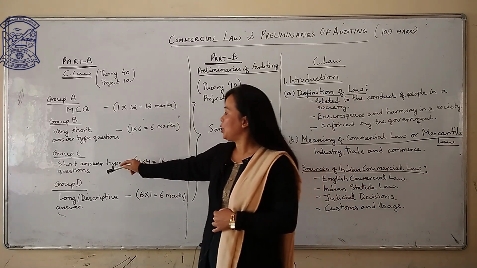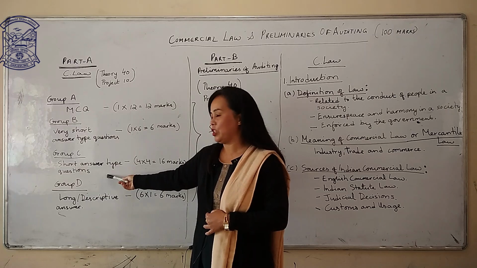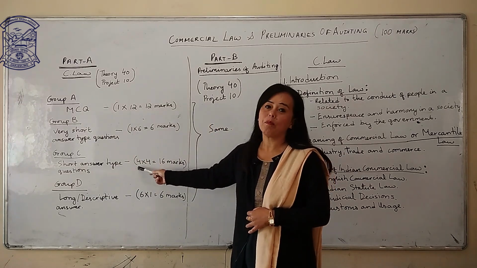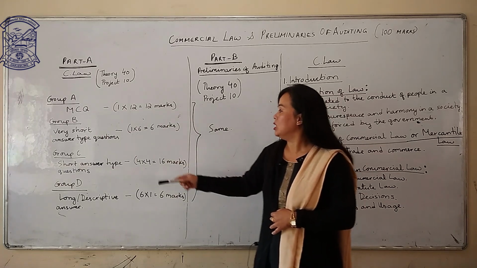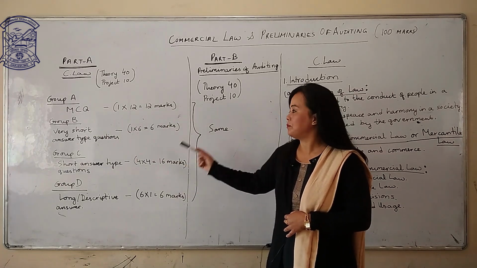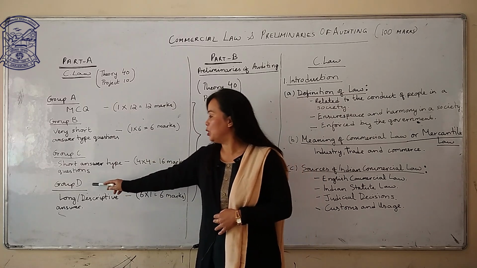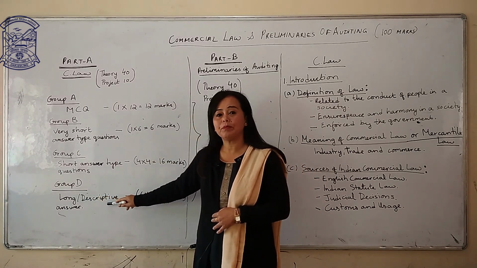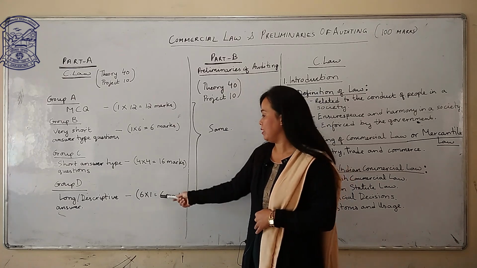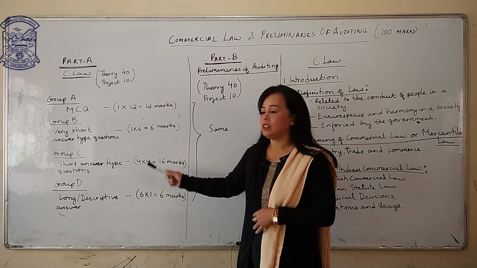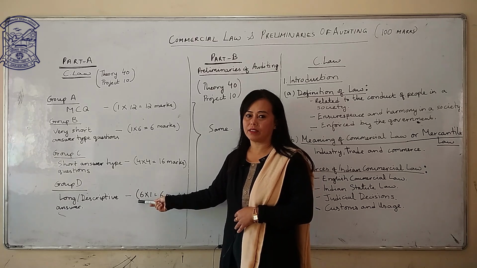Now Group C, you have short answer type questions, which is 4 marks each, and you have to attempt 4 questions, total 16 marks. Now last, Group D, long descriptive answer type questions. Here you have to attempt only 1 question consisting of 6 marks.